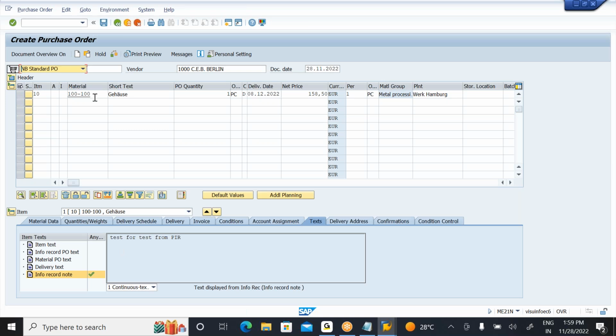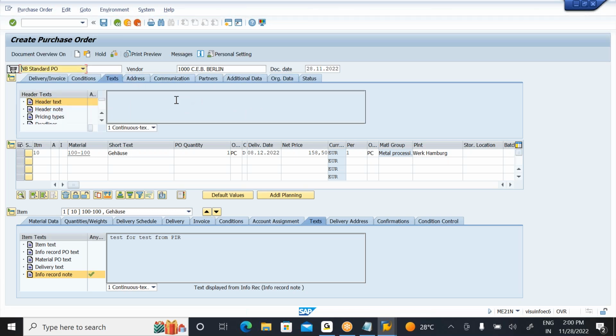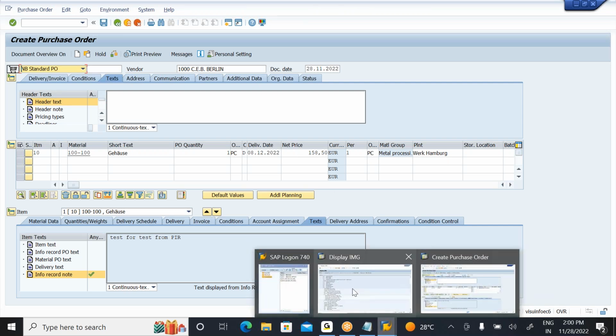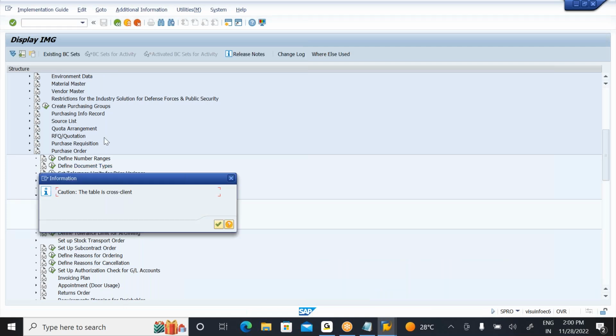In this info record I already mentioned the text will be adapted. Item text is applicable only for a particular item, whereas header text is applicable for all the items. So the text tab is there, and the text can also be controlled. How to copy it, I already showed you previously, and you can define header text here.